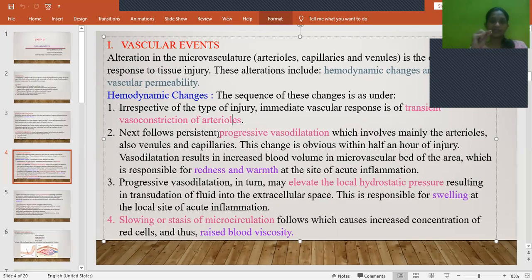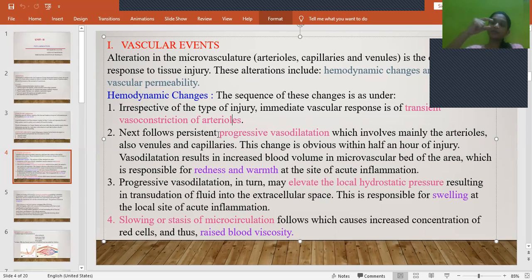Then it is followed by persistent progressive vasodilation. Immediately after this vasoconstriction, there will be progressive vasodilation. Slowly the blood vessel will be vasodilated, that means the lumen of the blood vessel will be widened. It involves mainly arterioles, and sometimes venules and capillaries may also get involved. This change takes about half an hour after cell injury.